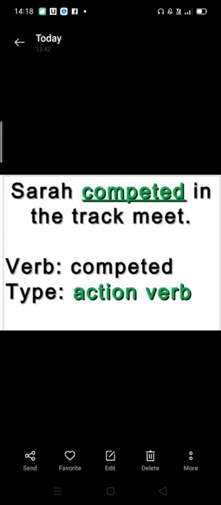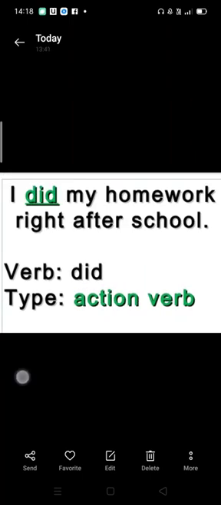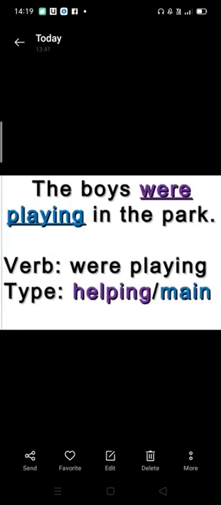Sarah competed in the track meet. Here the verb is competed. So here the action verb is competed, that she competed in the track meet. I did my homework right after school. Here the verb is did and it is showing some action. So it is an action verb. The boys were playing in the park. Here the verb is were playing and type is helping and main verb, where were is the helping verb and the main verb is playing.